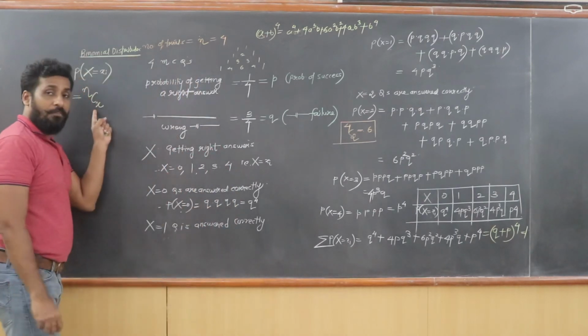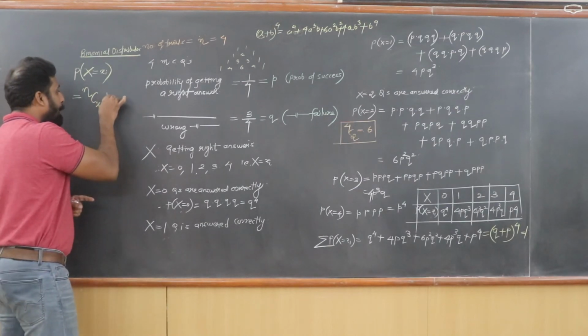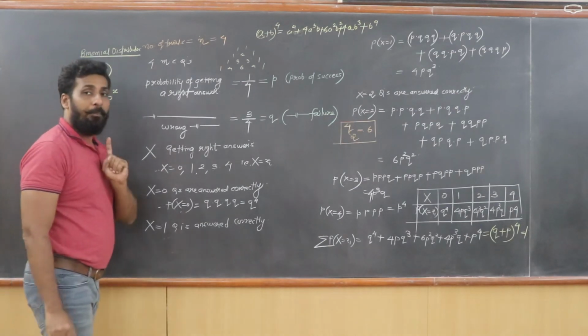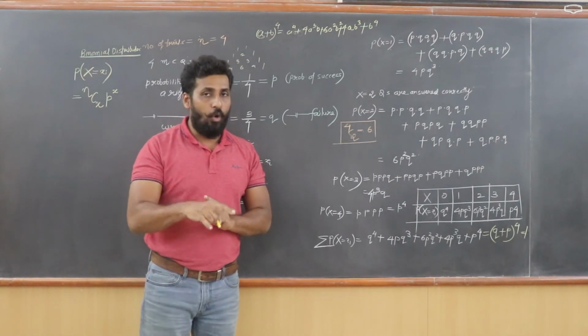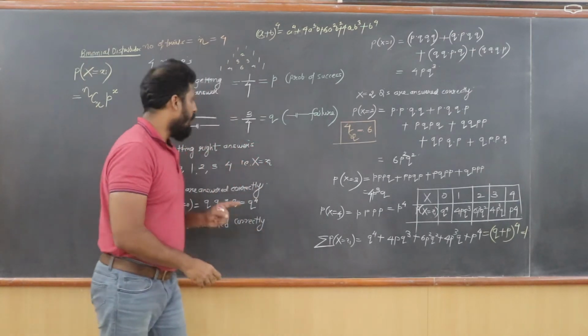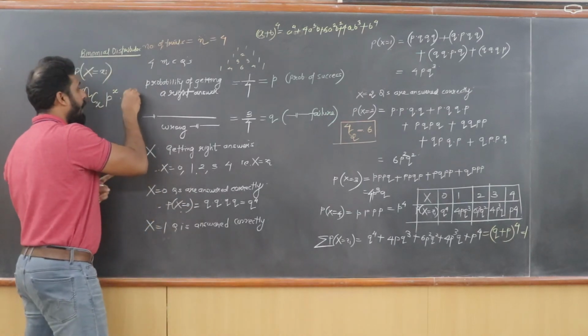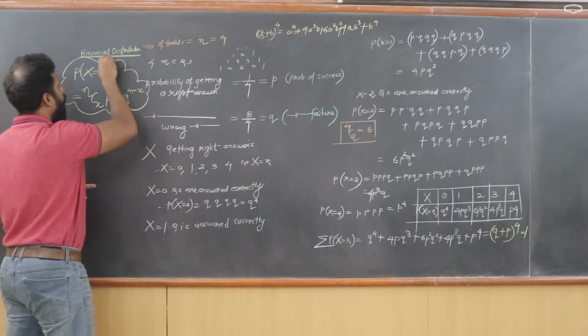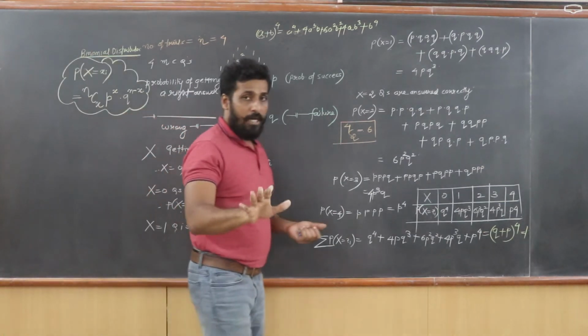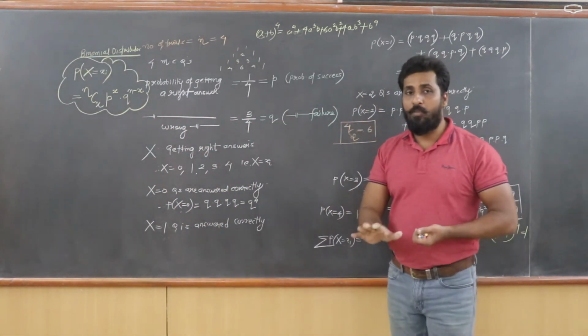So X is the number of successes, into P raised to X. P stands for the probability of success. X, as you already know, is the number of successes. And Q raised to N minus X. That's your formula for binomial distribution. Now let's cross check this formula. Is the formula correct or not?